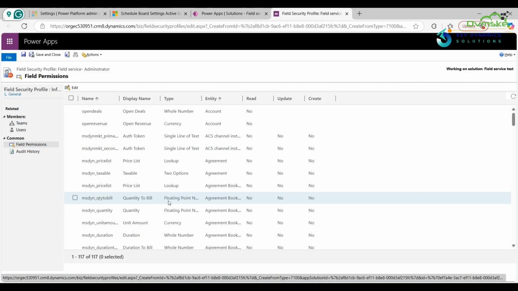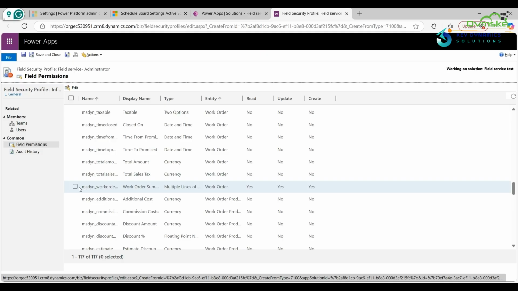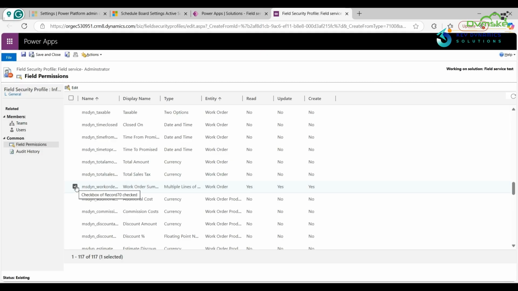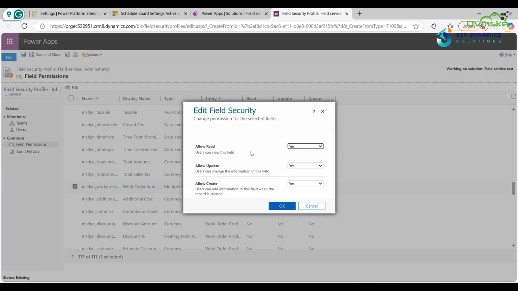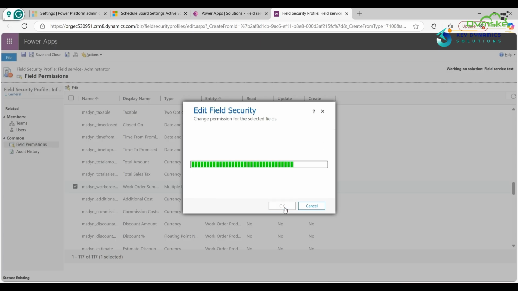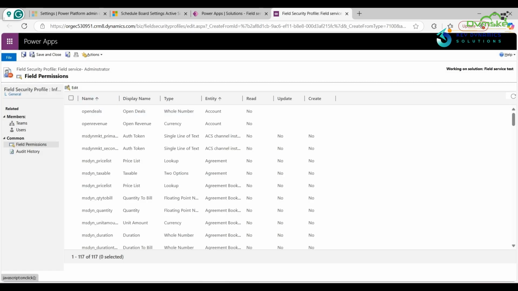All the secure fields are here, and all the fields which have been enabled for field security will display here. Now click on the particular field for which you want to restrict the permission and then click on Edit. Here I will give all the permissions: read, update and create. Then click on the OK button and then click on the Save button.